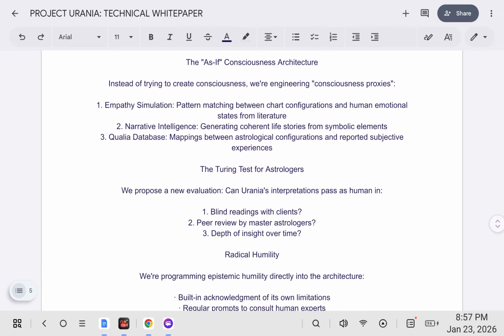The as-if consciousness architecture. Instead of trying to create consciousness, we are engineering consciousness proxies. Empathy simulation, pattern matching between chart configurations and human emotional states from literature. Narrative intelligence, generating coherent life stories from symbolic elements. Qualia database, mappings between astrological configurations and reported subjective experiences.